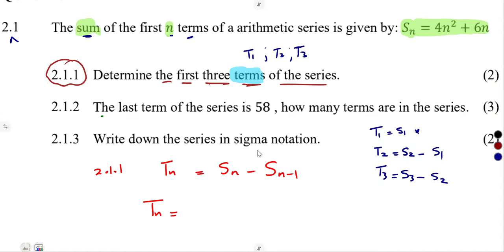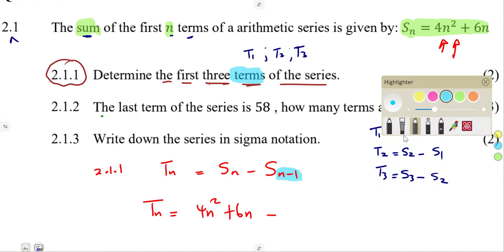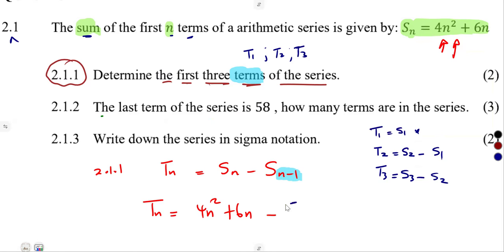Tn in terms of n. It's Sn as it is given, 4n squared plus 6n, minus S of n minus 1. That simply means now in place of n, put what? N minus 1. Wherever we see n, we are going to put n minus 1. So it's going to be 4, in place of that n, n minus 1 squared, plus 6, and in place of n, n minus 1. All right, like this.